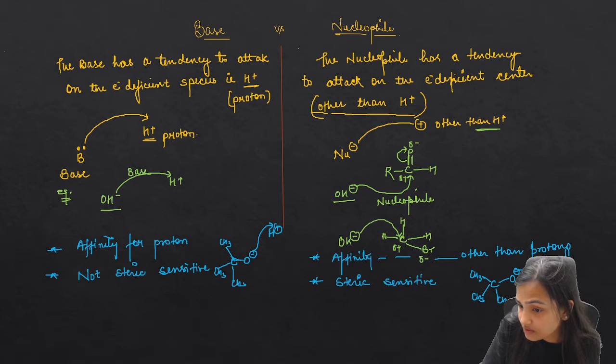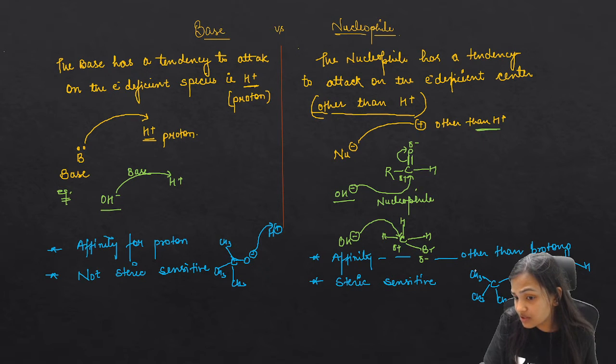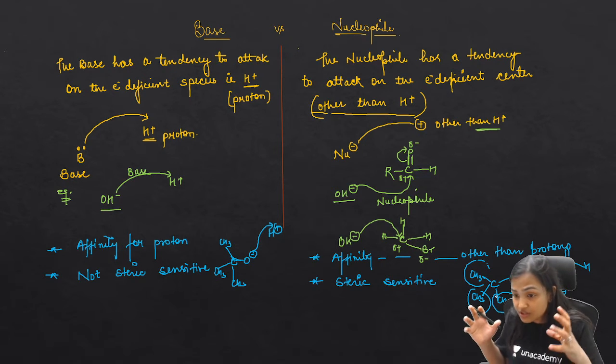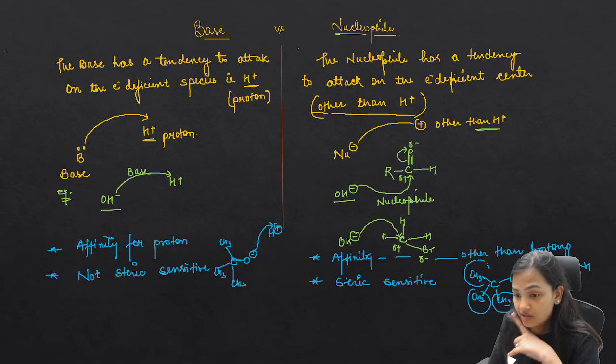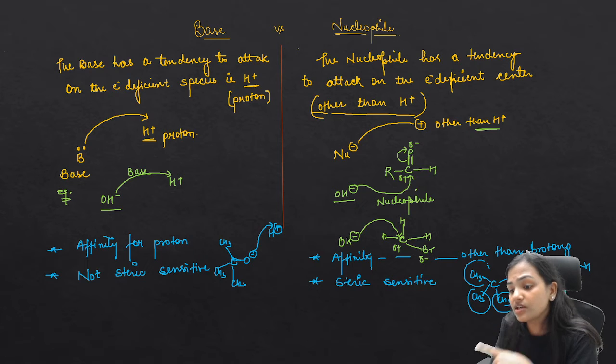Here, this is a trigonal planar geometry. Over the trigonal planar geometry, if this bulky molecule tries to attack here, because of the steric problem, since these are large size molecules which cause steric hindrance, it will not be able to attack the carbonyl carbon. So this is a poor nucleophile.